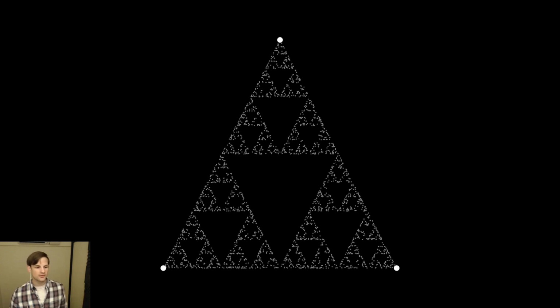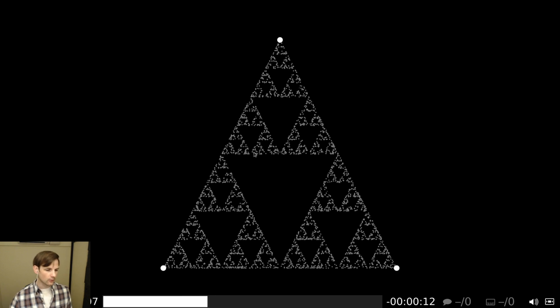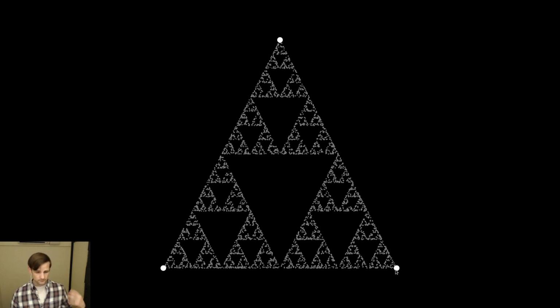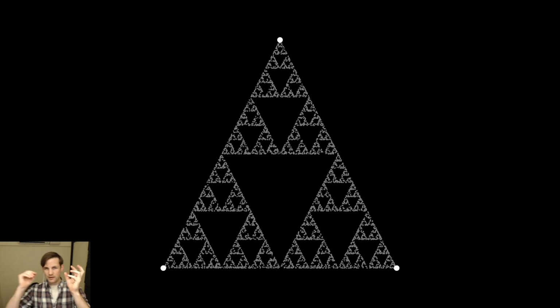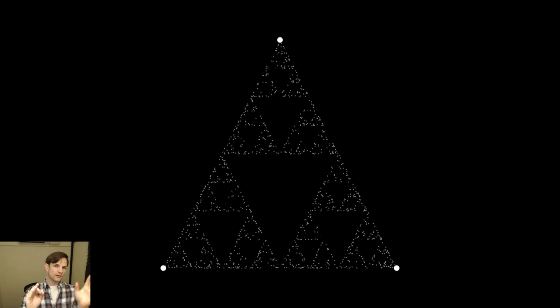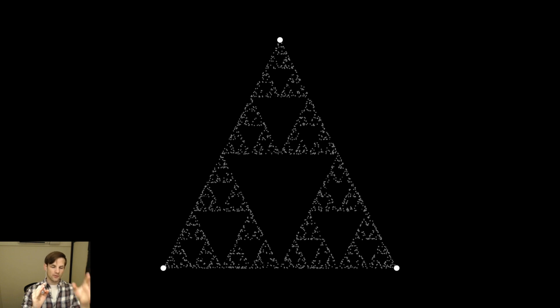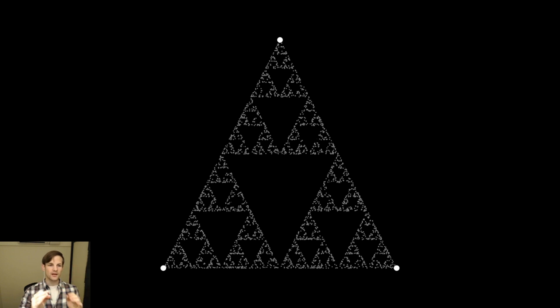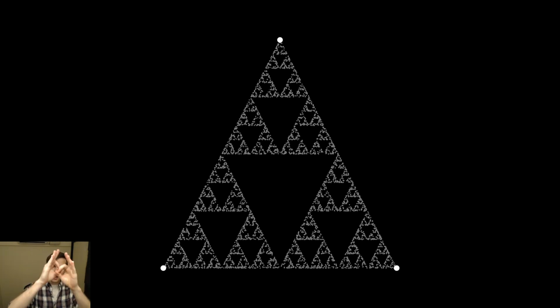So what we're doing here is we're picking 3 points on the edge of the triangle. 1, 2, 3. Then on the inside of the triangle, let's take a random point and move that random point in some decided direction, right? And the direction will be towards one of the 3 triangle points. So we take a random point and say, first time step, we're going to move it halfway towards one of the 3 points.